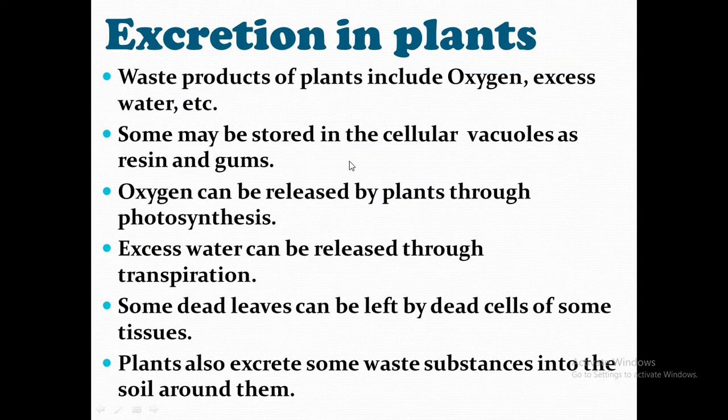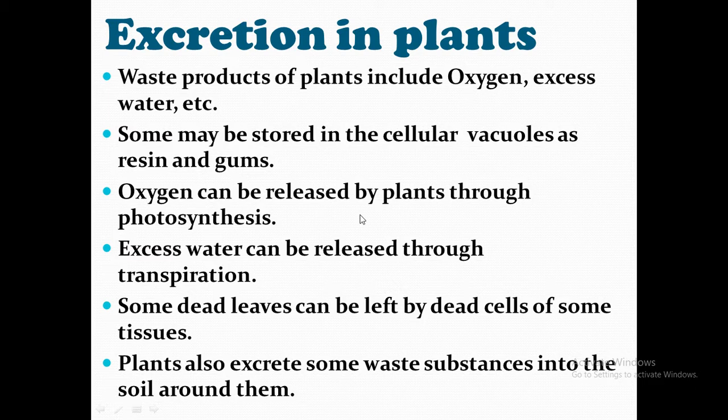Actually, plant excretion is not a very complex process, because most of the cells in the plants are dead, right? So what are the waste products generally excreted from the plant? Waste products of the plants include oxygen or excess of water. Some may also be stored in the cellular vacuoles as resin and gums.